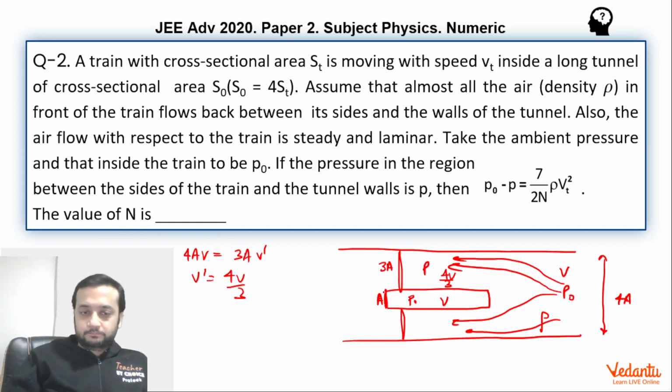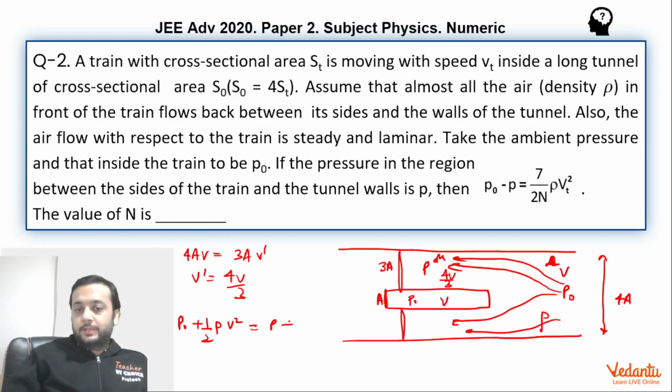Now we can apply Bernoulli's equation at two horizontal points. Let's choose this point L and this point M. So the pressure here, P naught plus half rho v square, is equal to the pressure here, which is P, which is what we have to find, the pressure at M. Basically, we have to find the pressure difference.